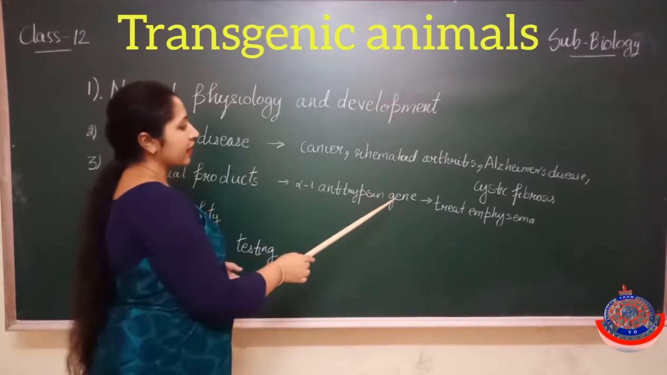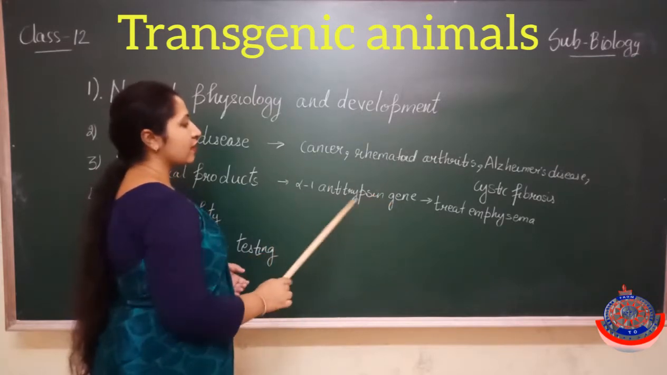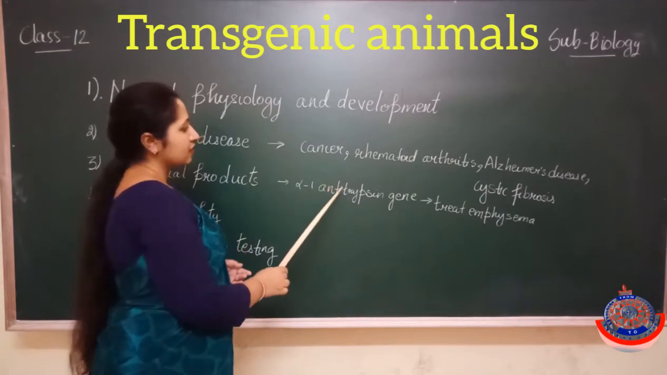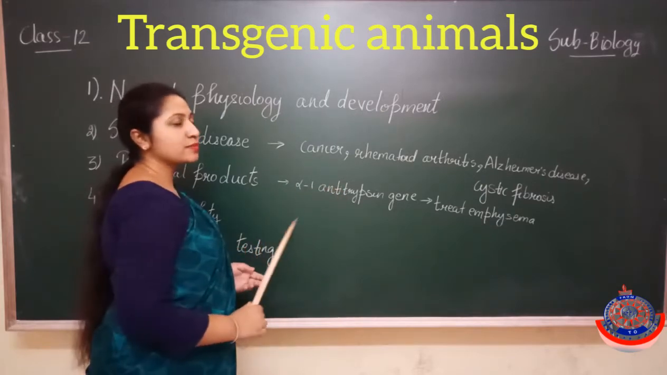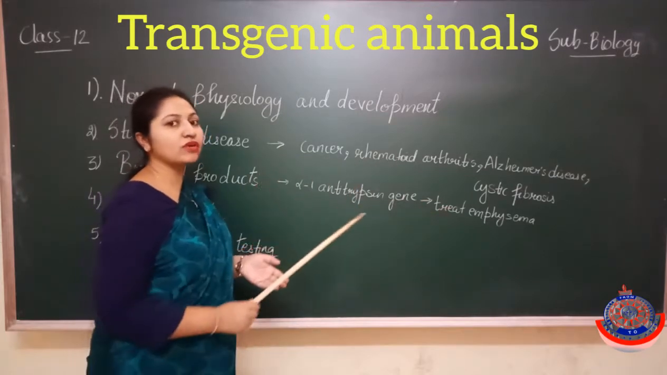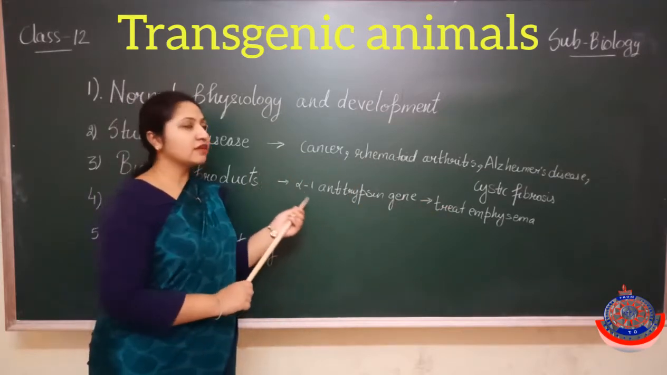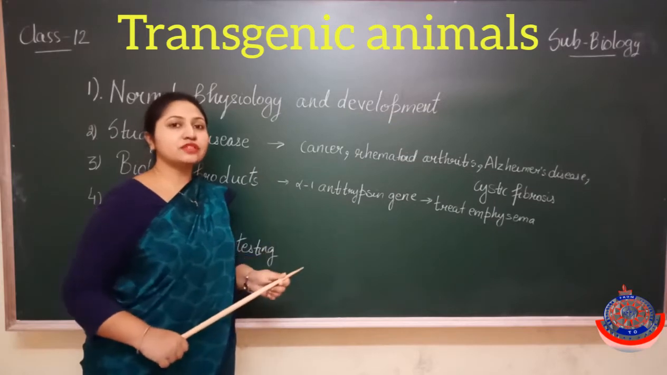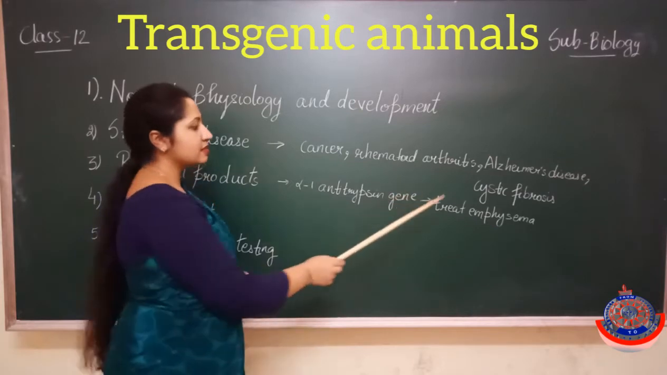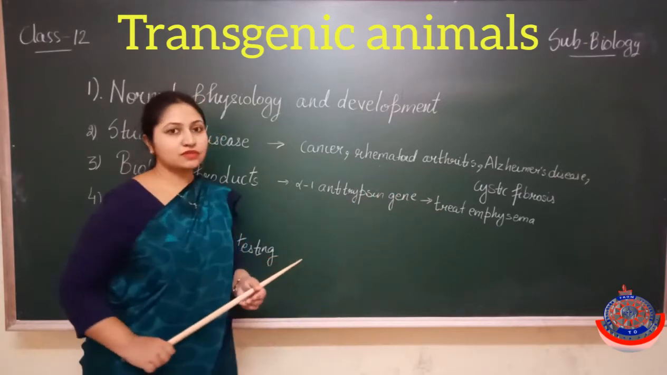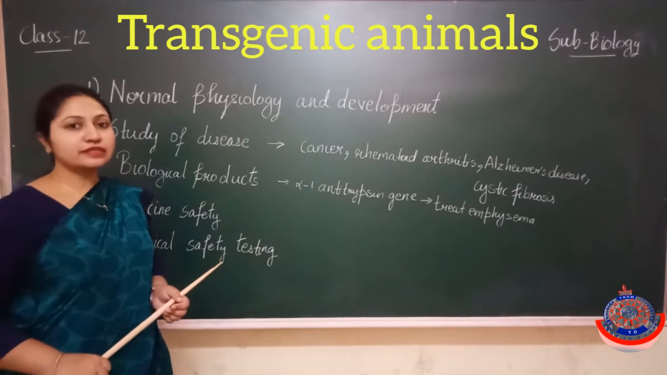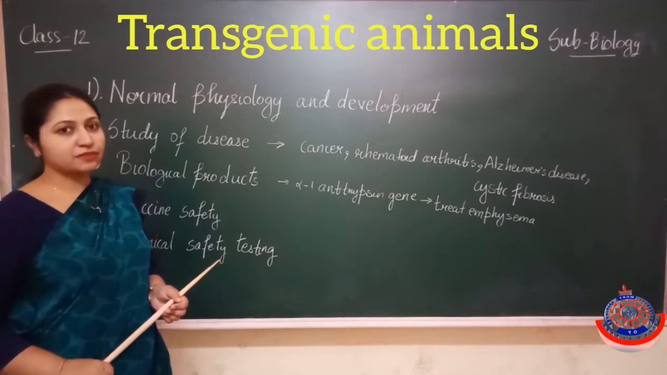and then that animal will produce the alpha 1 antitrypsin protein, which is responsible for treating emphysema. If any person does not have this gene or has a mutation in this gene, then this disease is caused. And what happens in this case? The air sacs get damaged.